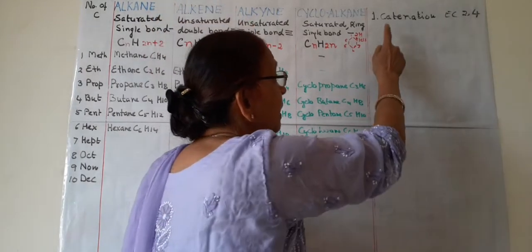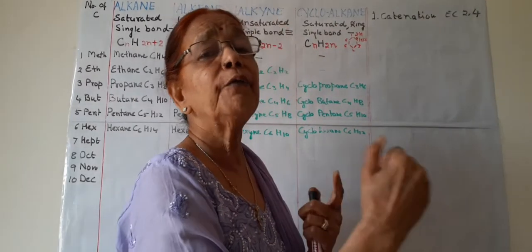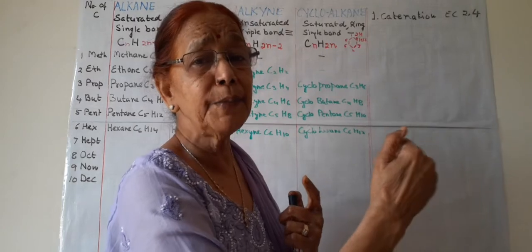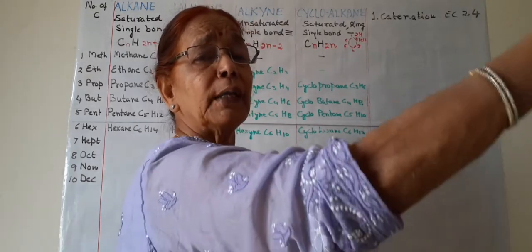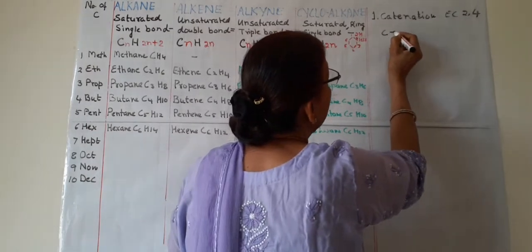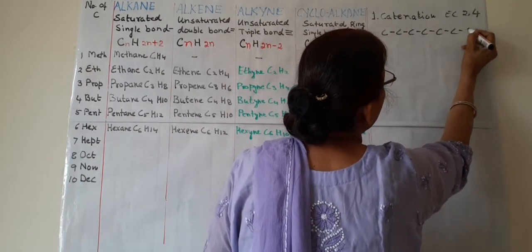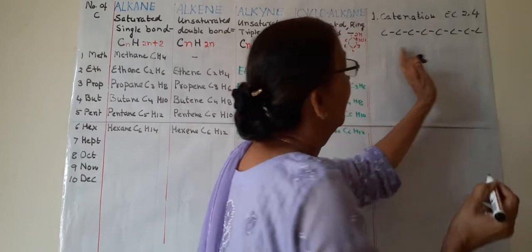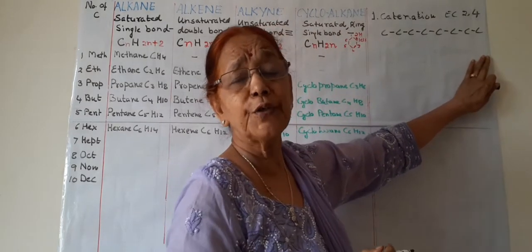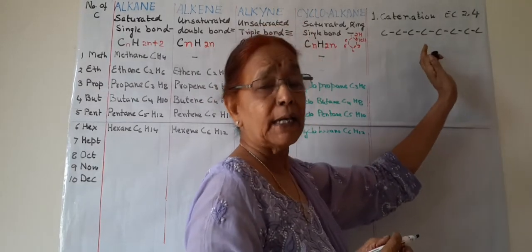It means carbon can form covalent bonds with other carbon atoms and a long chain can be produced like this. If this is carbon, it can join one after the other with other carbon atoms, and a long chain can be produced by only carbon atoms.